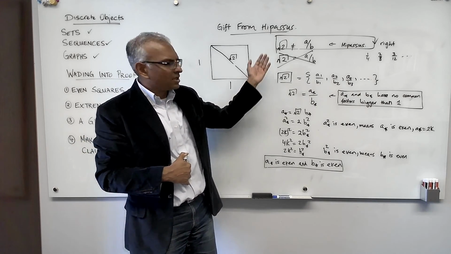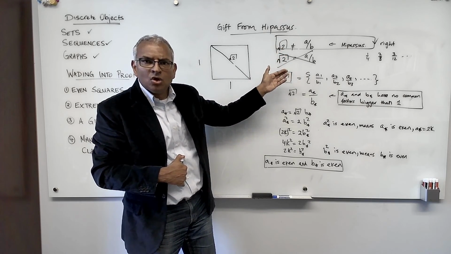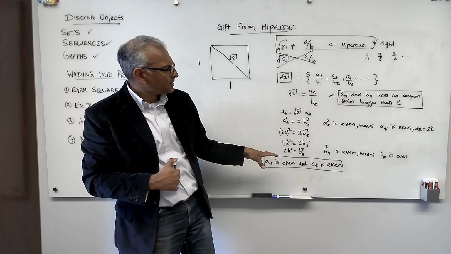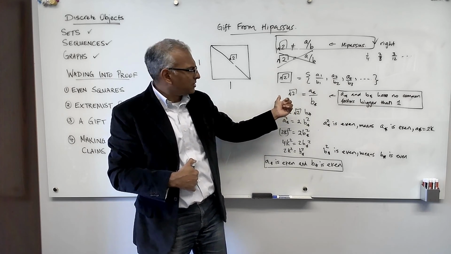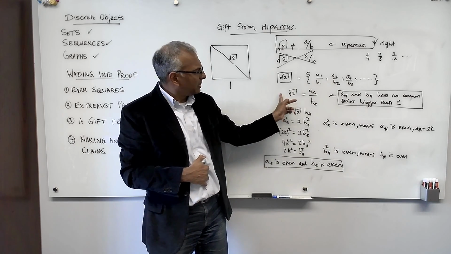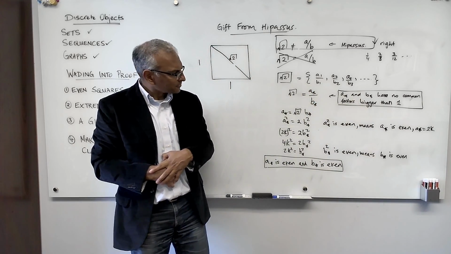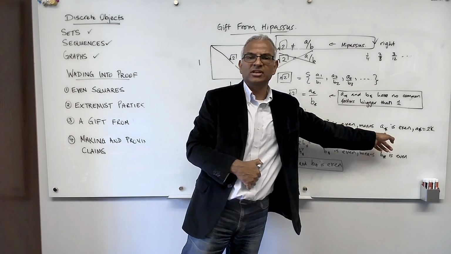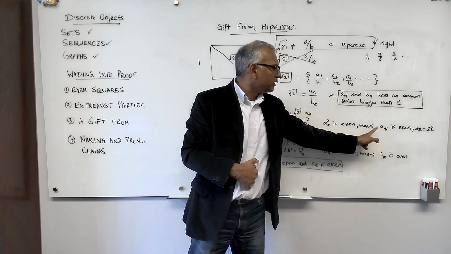This is a kind of argument that we typically use in mathematics where you string together known theorems and facts in order to get to where you want to go. So we use the well-ordering principle that any set of natural numbers has a minimum. Any subset of natural numbers has a minimum. That's where we got this, and this fact that a star and b star have no common factor. We used standard algebra. We use the fact about even squares coming from even numbers. And this is an example where we don't know what a star is. We just know that it must be even.